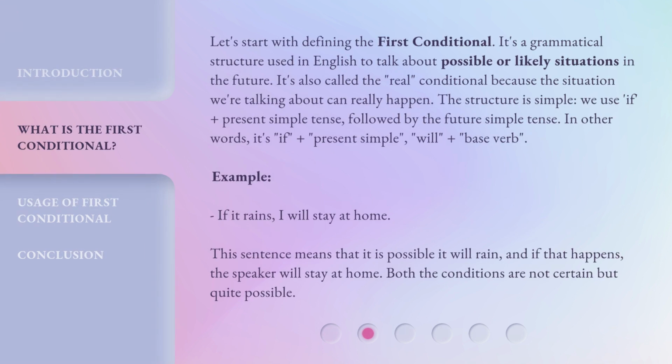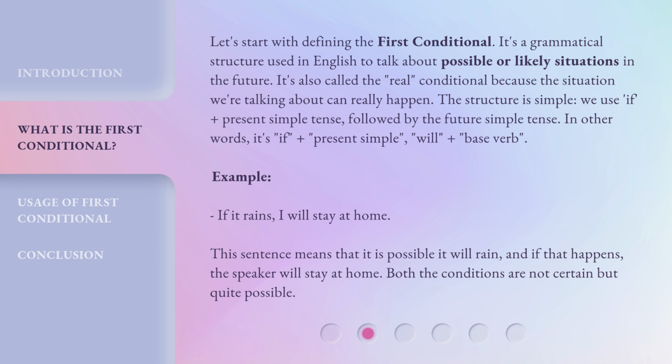Let's start with defining the first conditional. It's a grammatical structure used in English to talk about possible or likely situations in the future. It's also called the real conditional because the situation we're talking about can really happen. The structure is simple. We use if plus present simple tense, followed by the future simple tense. In other words, it's if plus present simple, will plus base verb.